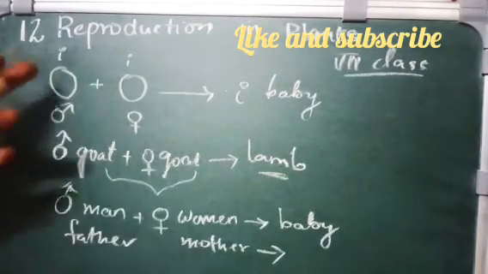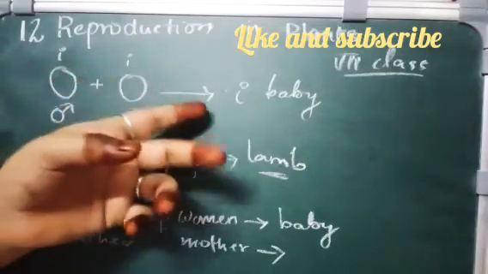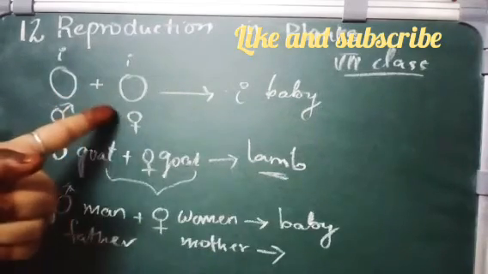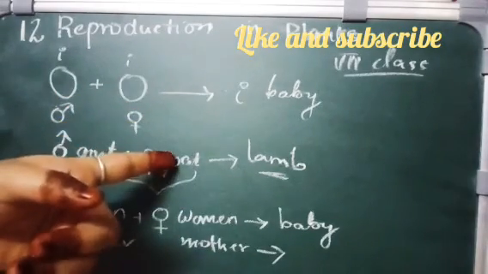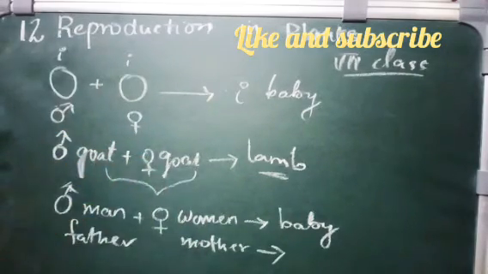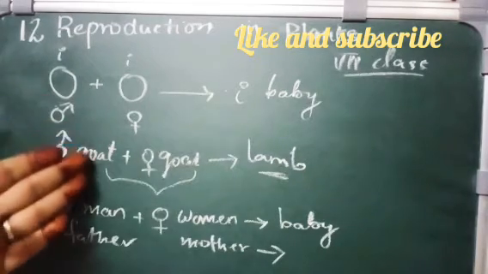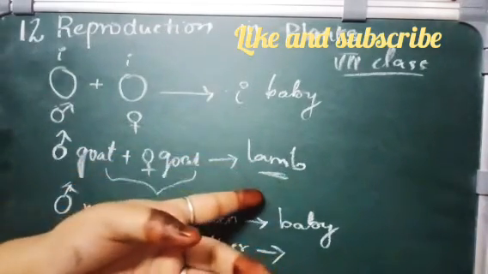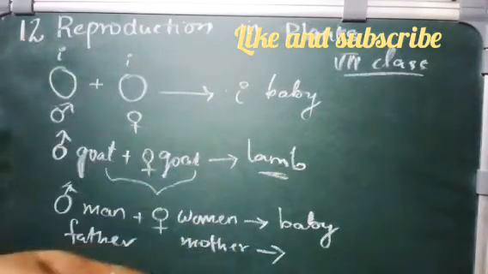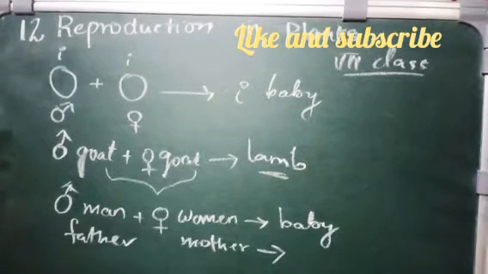For example, an insect mates and produces another insect, right? But an insect mates and does not produce a goat. Or a goat and goat mate and do not produce an insect. So there is production of the same breed from mating of two organisms. For example, a goat mates and produces one more new baby goat, called a lamb. So this process is nothing but reproduction.